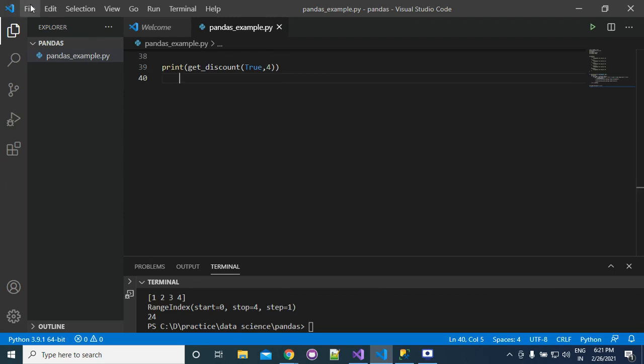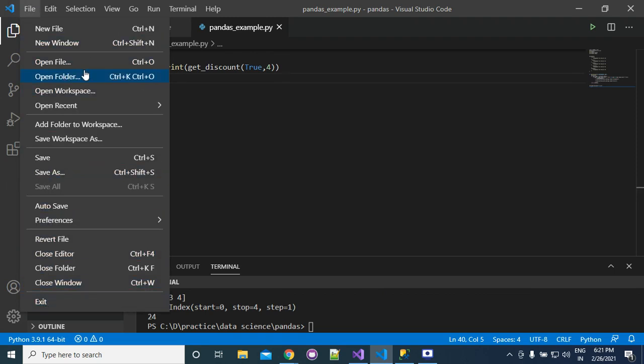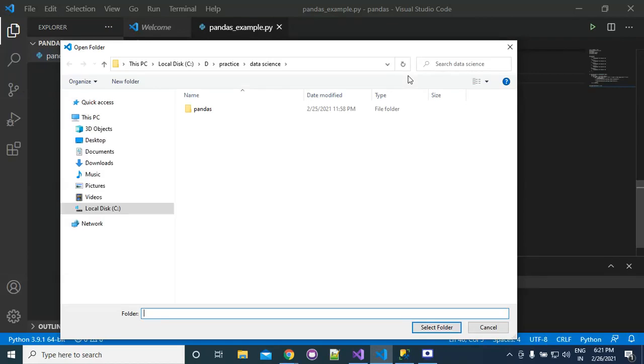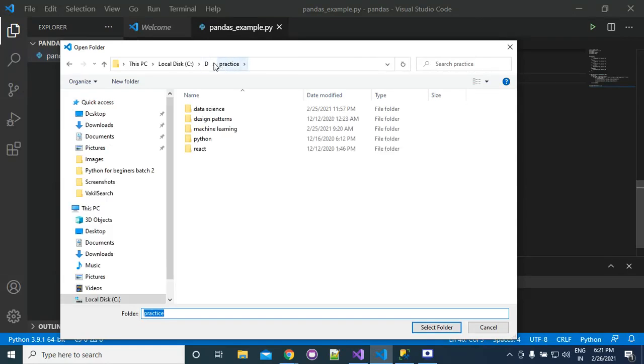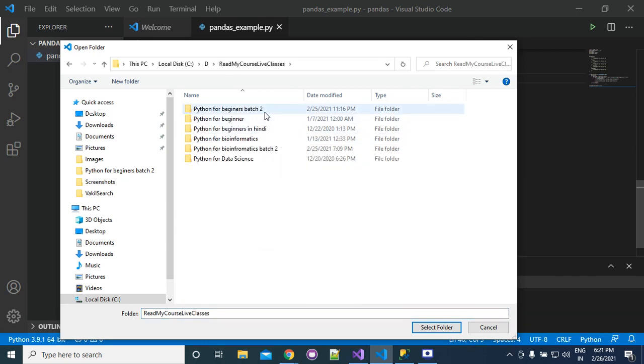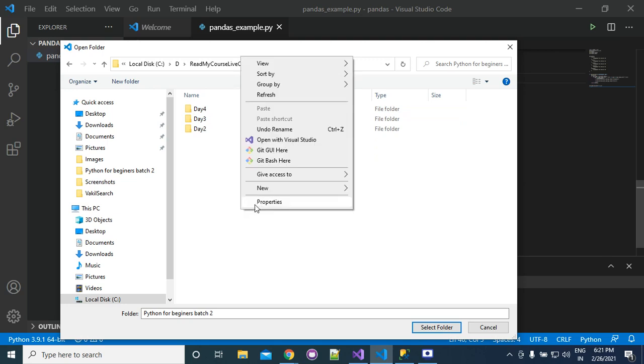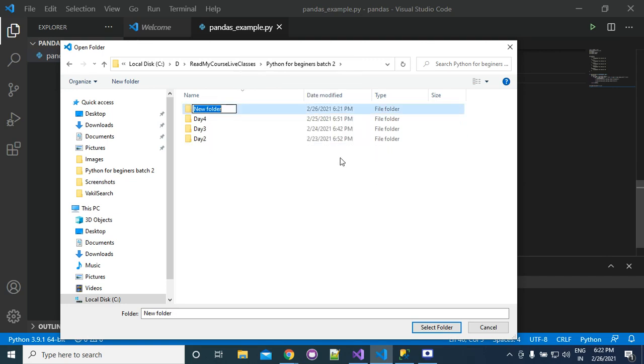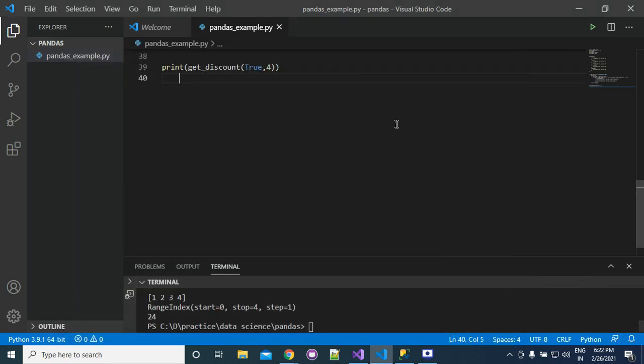Now we are going to have the examples of strings. Okay, I think yesterday I didn't share the code.